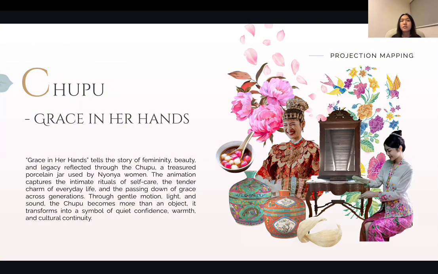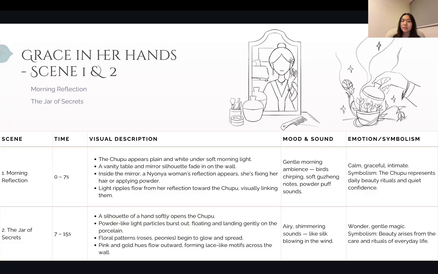So for Chubu, it's mainly to tell the story of femininity, the beauty of a woman. So Chubu is basically used by women for putting makeup, and also sharing sweets by storing them in the Chubu. So here is basically the storyboard.